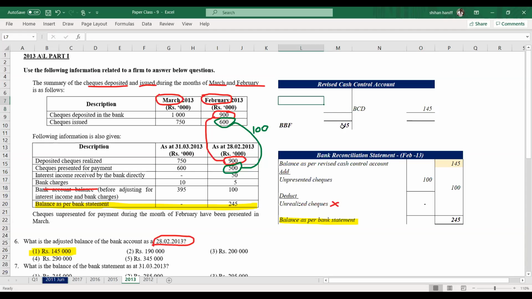They don't ask this, but I'm showing transactions. Interest income received is 50. Bank charges is 5. Opening balance is 100.